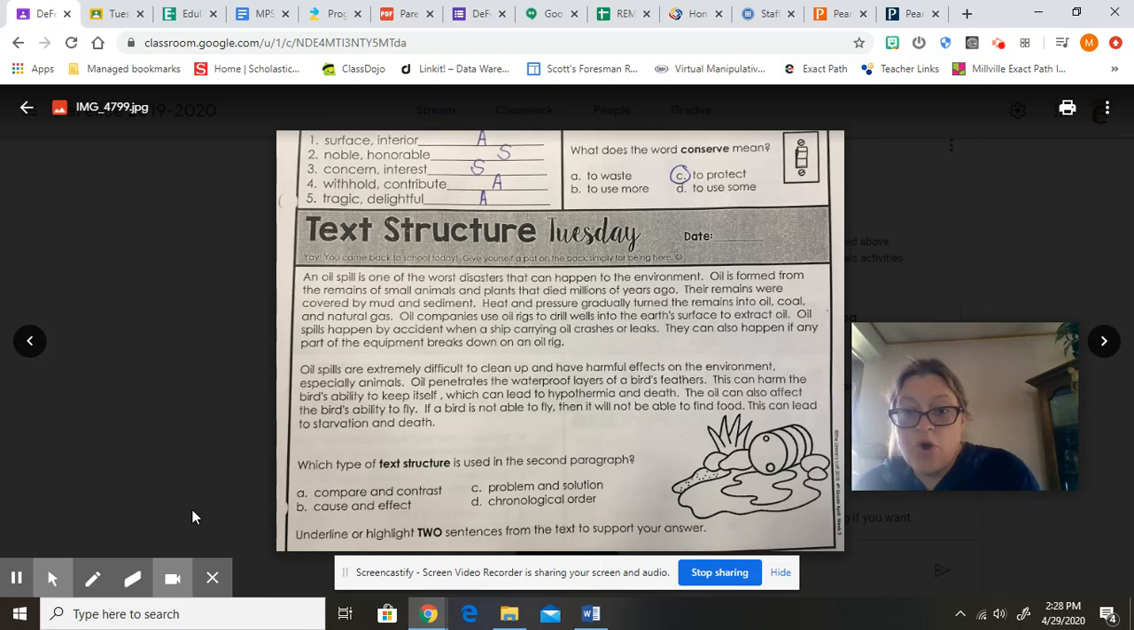Okay, guys, I'm going over the morning work for yesterday, Tuesday, and today, Wednesday, because I didn't have a chance to get the video done yesterday with some other things that were going on. So we're going to start off today with Text Structure Tuesday.